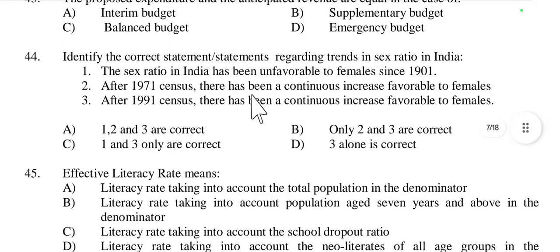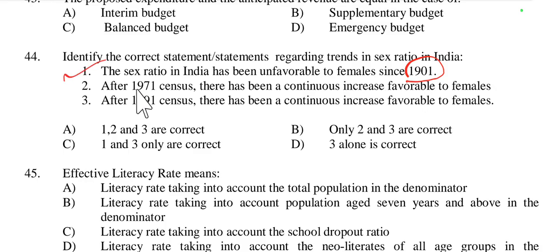Then question number 44. Identify the correct statements regarding trends in sex ratio in India. First one: the sex ratio in India has been unfavorable to females since 1901. Yes, since 1901 it is unfavorable, meaning males are more than females. So this is right.